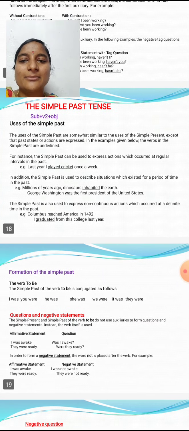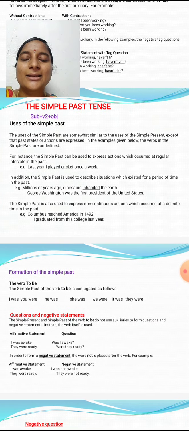For example: last year I played cricket once a week. Here play is the V1, played is the V2 and played is the V3.